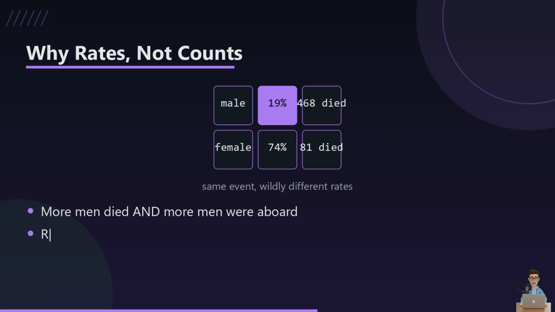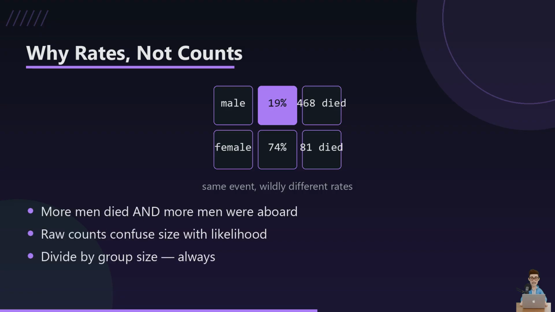This is the one idea I actually care about you taking away. If I plotted raw survivor counts, third class would look fine just because there were so many of them. Comparing groups of different sizes with absolute numbers is the most common beginner trap in all of data. Normalize to a rate, and the truth stops hiding.